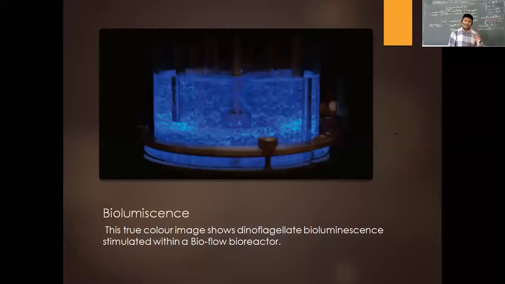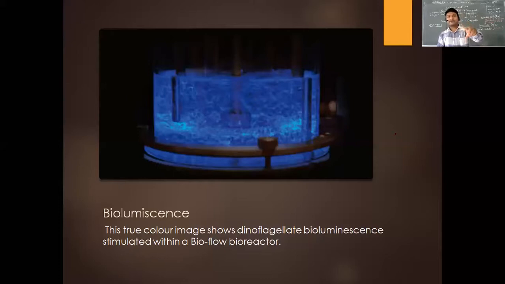Another factor that you have to keep in mind, we were talking about it yesterday, that is bioluminescence. Some of these dinoflagellates are going to exhibit that. That is, there is going to be light emitted by the dinoflagellates, and this one is actually simulated in a laboratory condition.